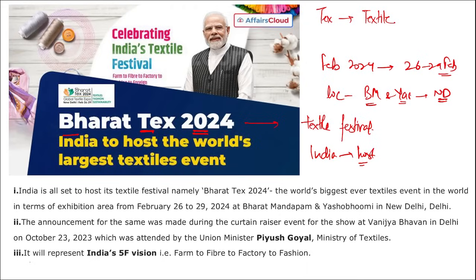Here, India will represent its 5F vision, that is farm to fiber to factory to fashion. The Expo will be organized by a consortium of 12 Textile Export Promotion Councils with the support of the Ministry of Textiles. And as we just saw, to revise, Bharat Tex 2024, the world's largest textile event, is going to be held in New Delhi at Bharat Mandapam and Yashobhumi.